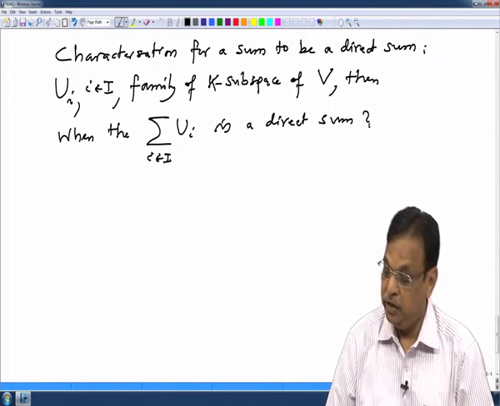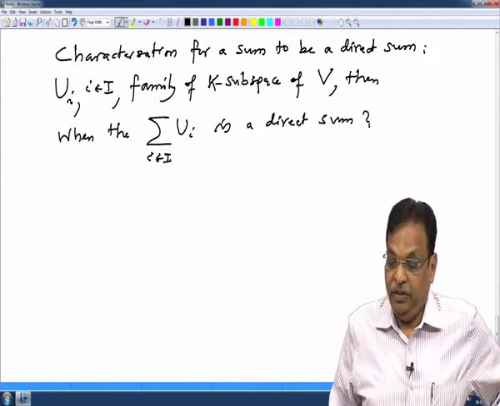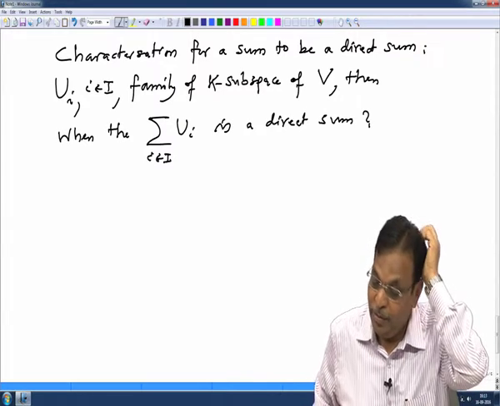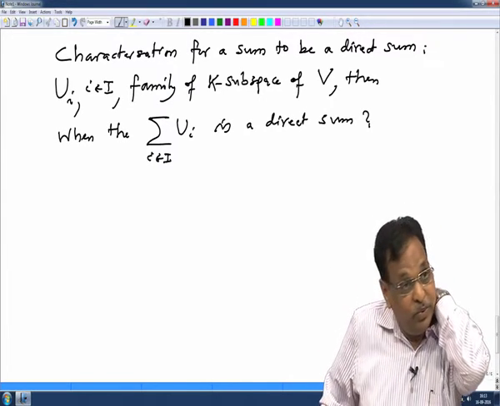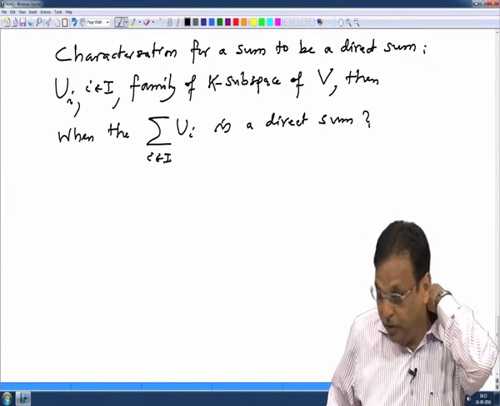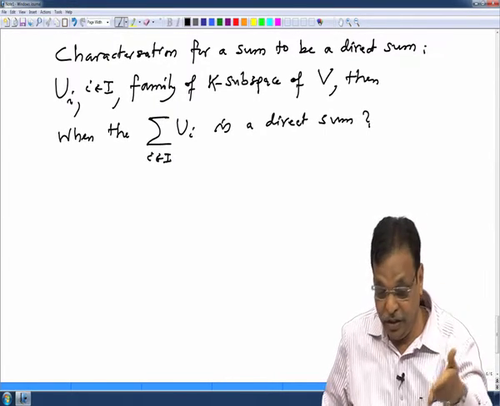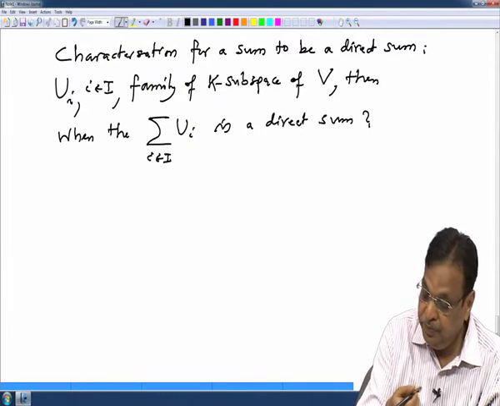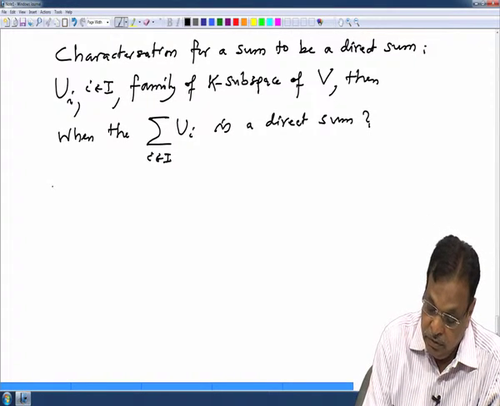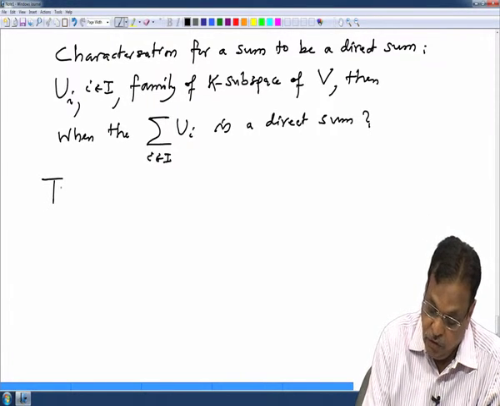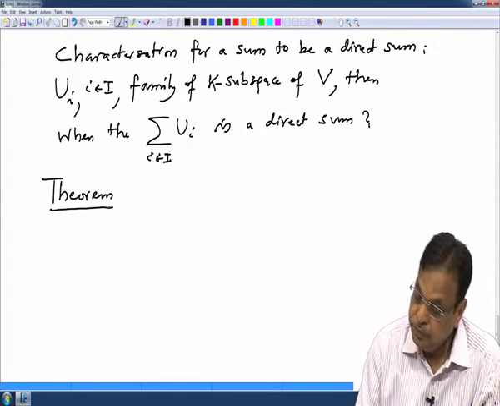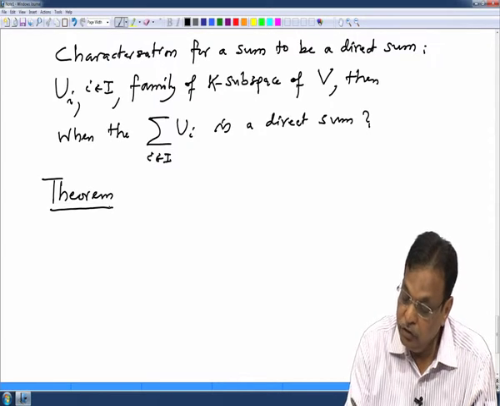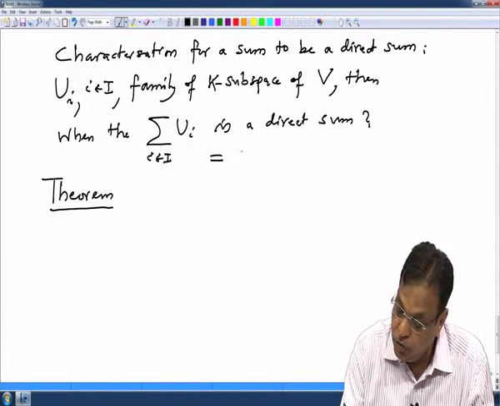How does one test it easily? Because to check that some map is injective, we have to find an economical way to test when the given map is injective. So, let us write this in the form of a theorem. That is, we are asking when this is equal to this.